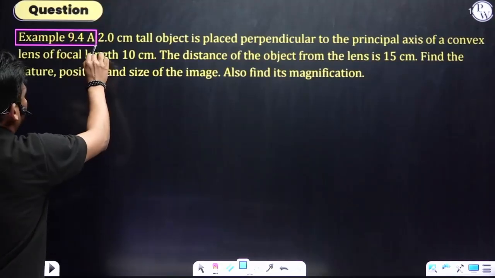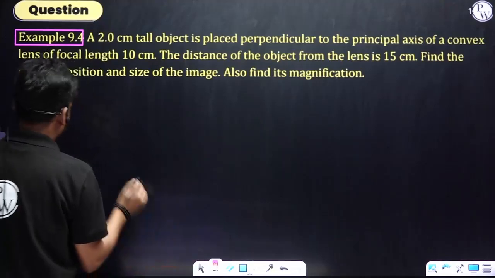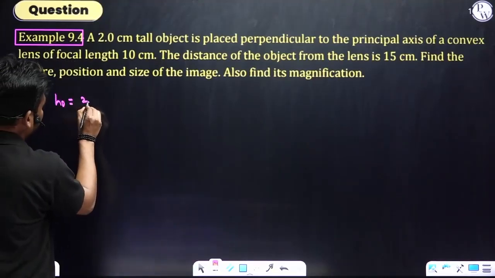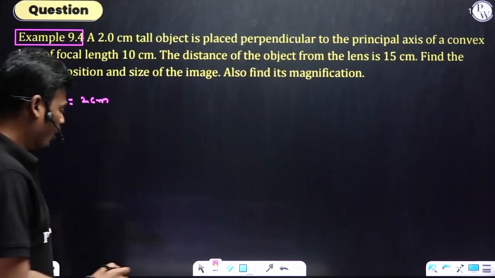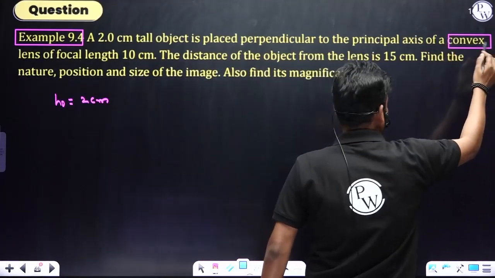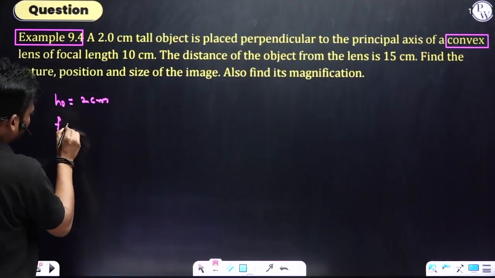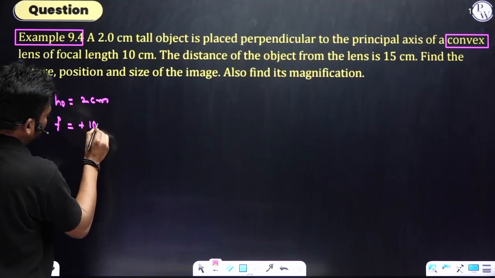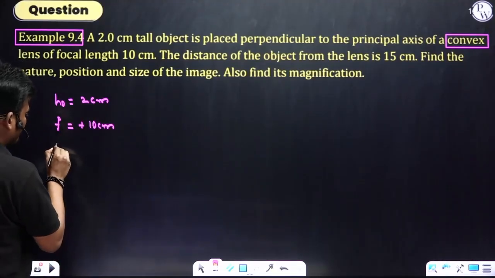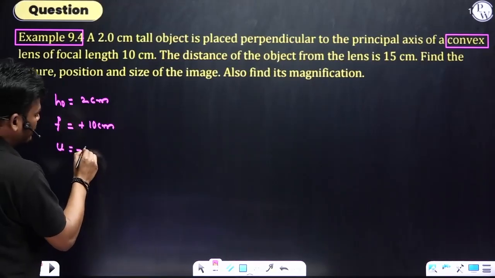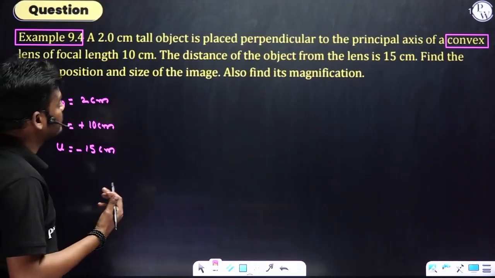9.4. A 2 centimeter tall object, HO, they have given, that is the 2 centimeter, placed perpendicular to the principal axis of a converging lens of focal length, for a convex, that is the positive 10 centimeter. The distance of the object from the lens is 15 centimeter. That is, object distance is always negative, minus 15 centimeter. Find the nature, position, size of the image.